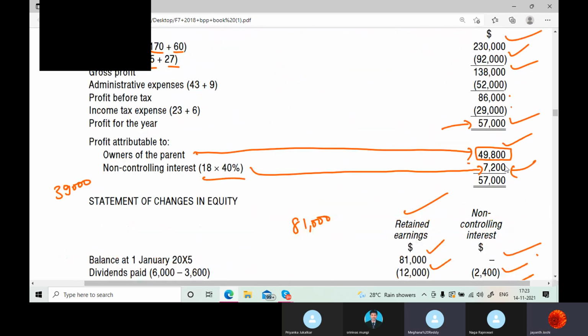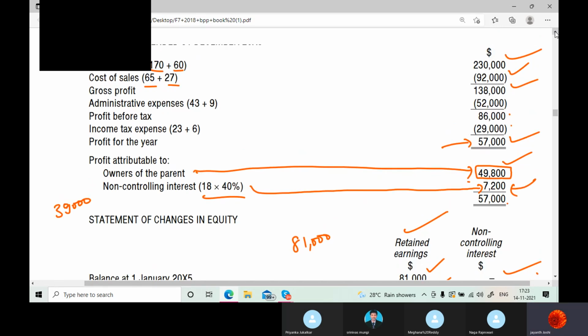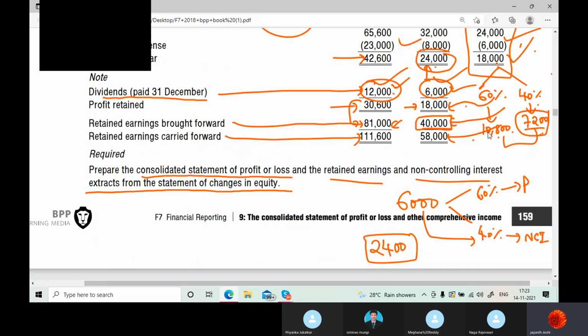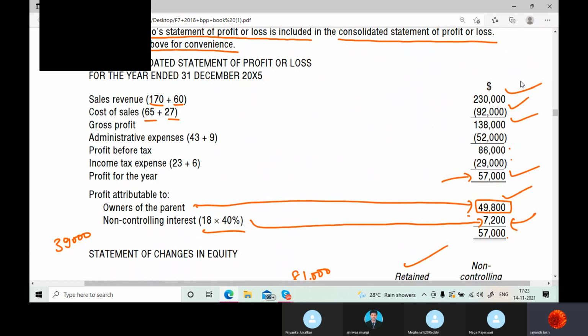This 57,000 is there. From that we removed what? The NCI share, and they got directly the owners' share, that is the parent company share, correct? Actually, how much are they entitled to get? 10,800 from the post-acquisition profits, correct? So that 10,800 is included in this 49,800.